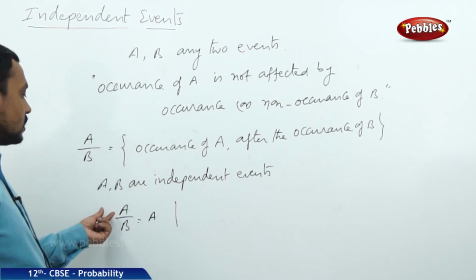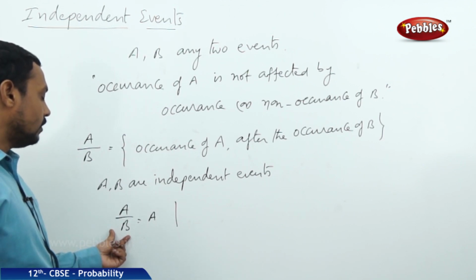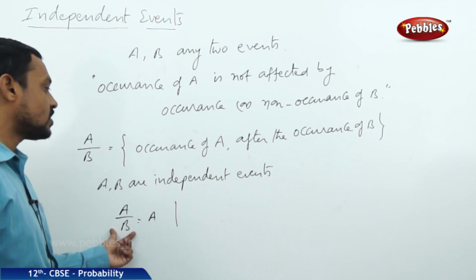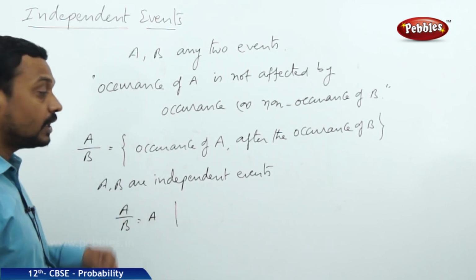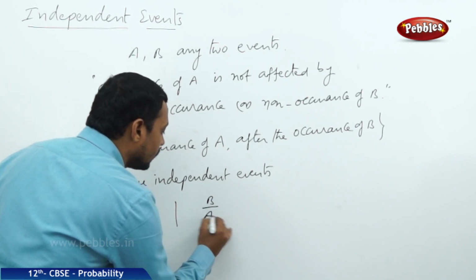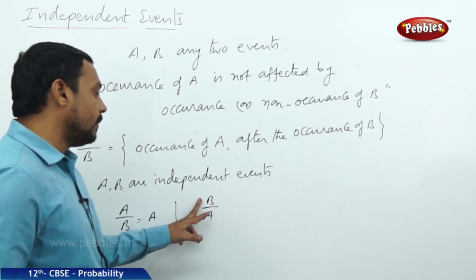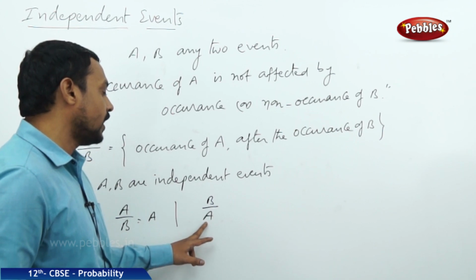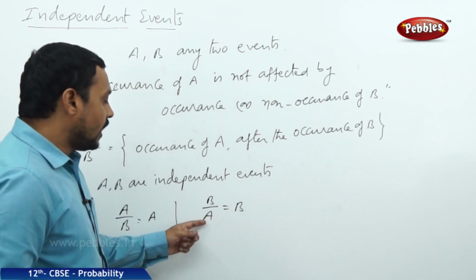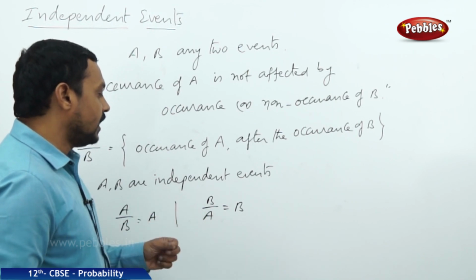Why? Because the conditional event A happens after B is equal to the occurrence of A, whether B happens or not, because A and B are independent events. Similarly, B by A is the conditional event that B happens after the happening of A, which is equal to B when A and B are independent events.